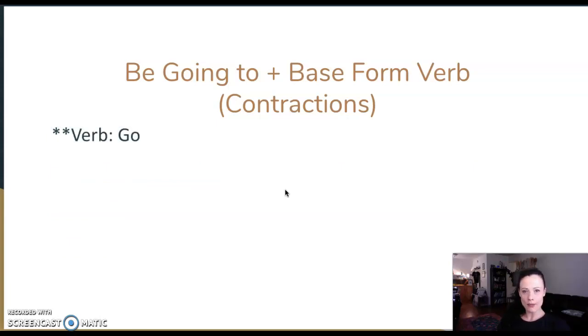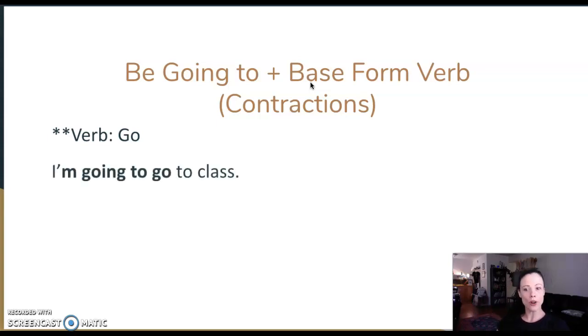Now, a lot of times students get confused with the verb go because we have go already right here, right? Be going to. But that's not the main verb. This just makes the future. Whatever comes after, that's the main verb, okay? So if you're going to use go in the future, you're going to use go 2 times.